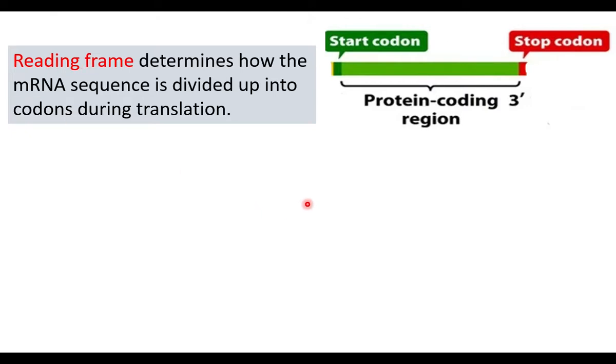Another frame is called the open reading frame. Open reading frame is a part of the reading frame. It includes the start codon and protein coding region. Open reading frame does not include the stop codon. Open reading frame includes the sequence that will be translated.